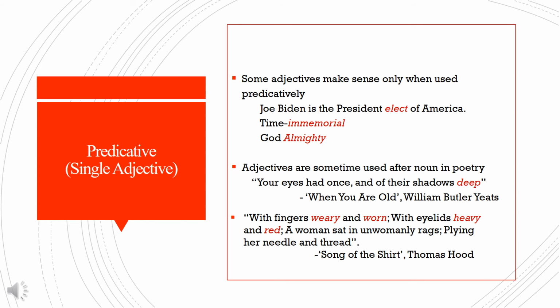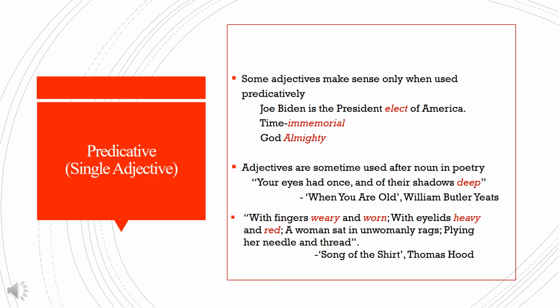Similarly, about predicative position, some adjectives would make sense in a sentence when they are used after the noun. Joe Biden is the president-elect of America. President-elect. Here, the adjective elect can't be used before the noun. This tree has stood here since time immemorial. Immemorial is the adjective and can't be used before the noun.